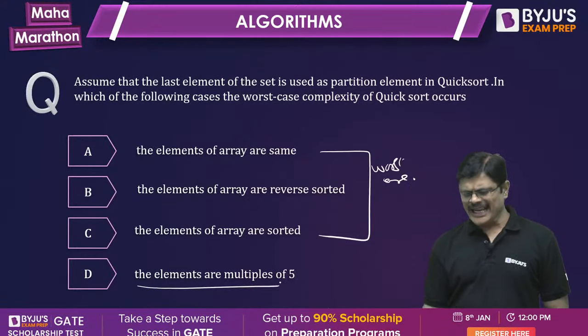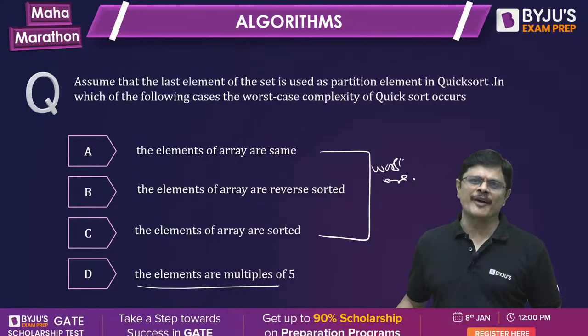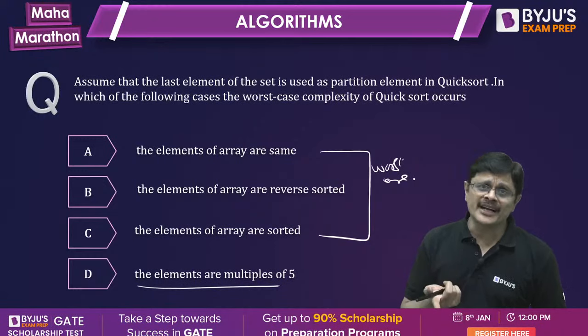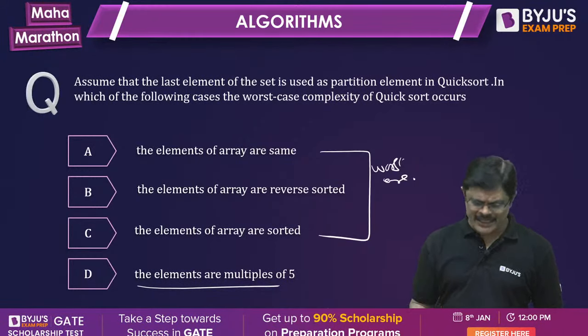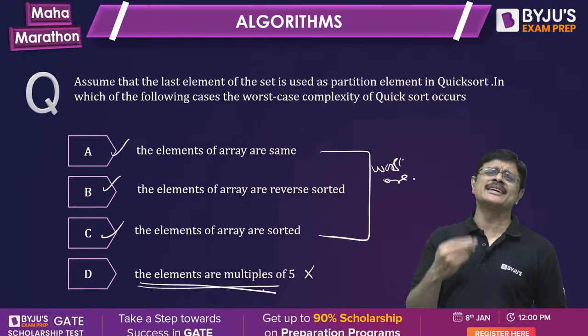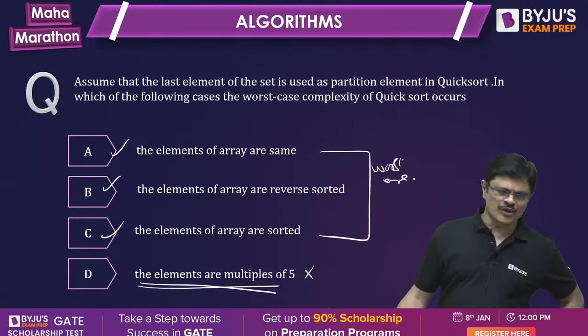The last one, the elements are multiples of 5. Elements are multiples of 5, but they are not sorted. Nothing is mentioned. Suppose if they are sorted, then it may not. Here we can't say that, but the earlier ones will definitely perform in the worst case. This statement may be changed, like the element is selected randomly. Like that they may mention. Please note that, my dear friends.